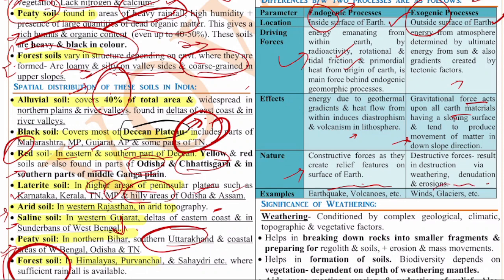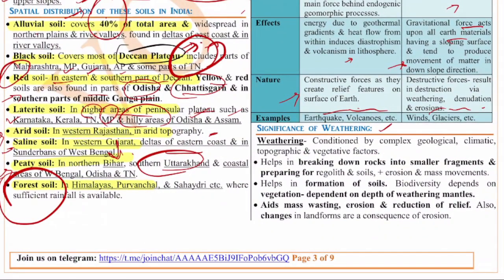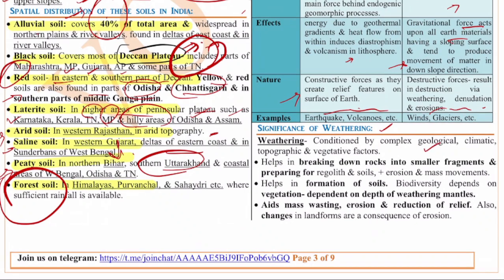If you see the significance of weathering, it is the condition brought about by complex geological, climatic, topographic and vegetative factors leading to breakdown of the rocks into smaller fragments and preparing for regolith and soils, along with erosion and mass movement. This is called weathering. It helps in the formation of soils. The soil formation happens due to weathering of these rocks.